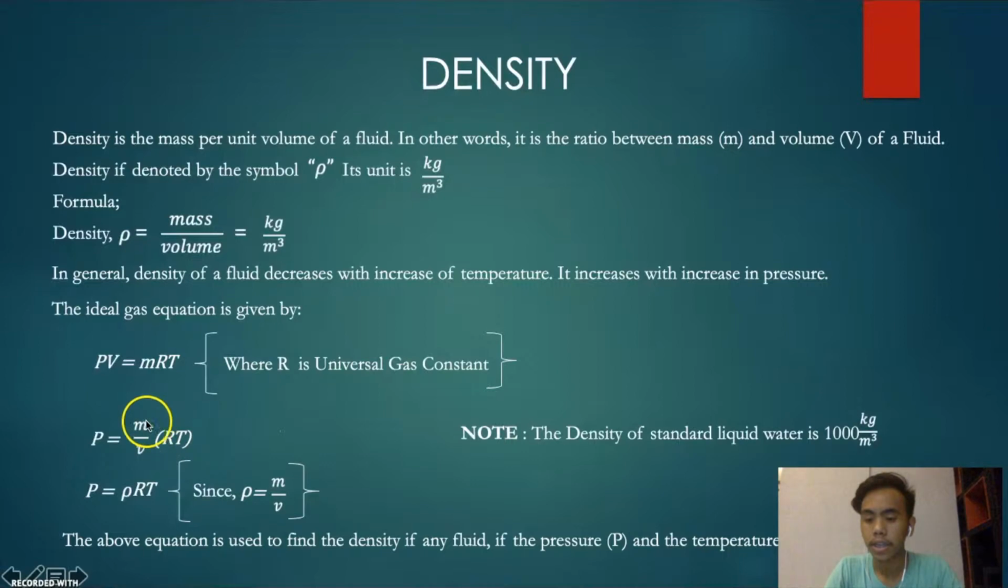Since density is mass over volume, in the ideal gas relation with the universal gas constant and temperature, it can also be written like this: pressure equals density multiplied by the gas constant times temperature, since density equals m over v, or mass over volume.